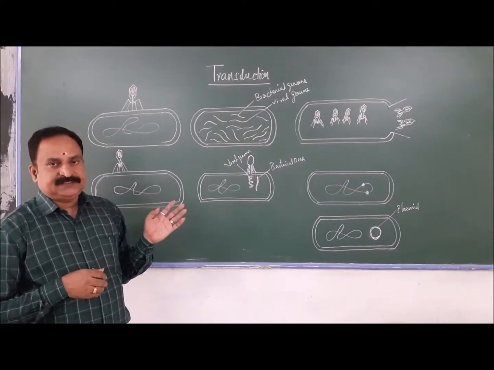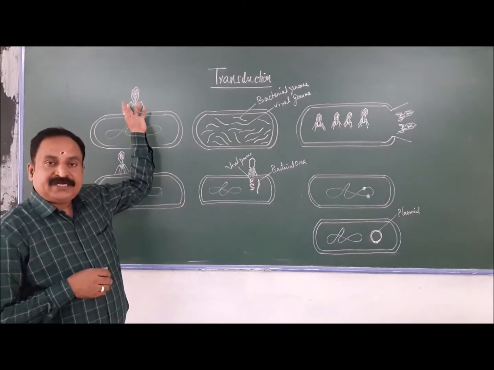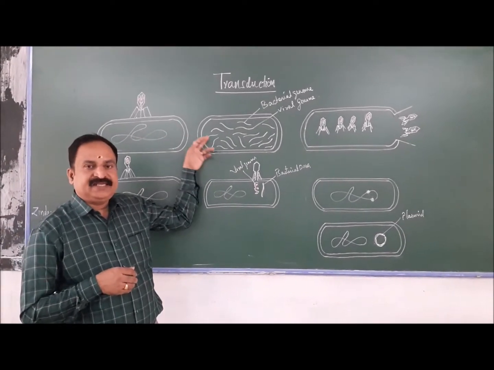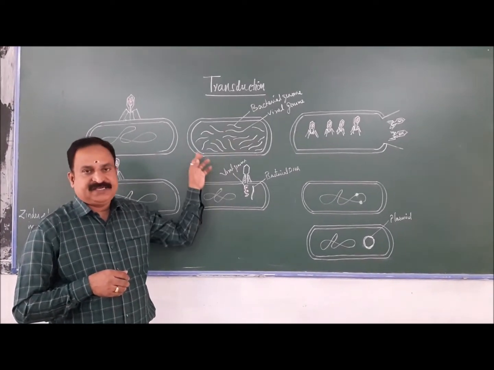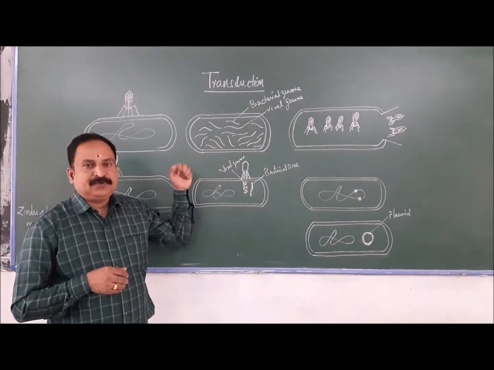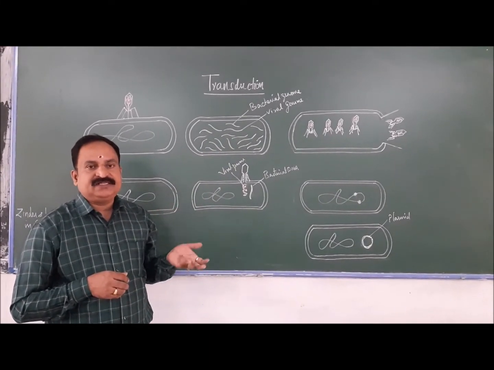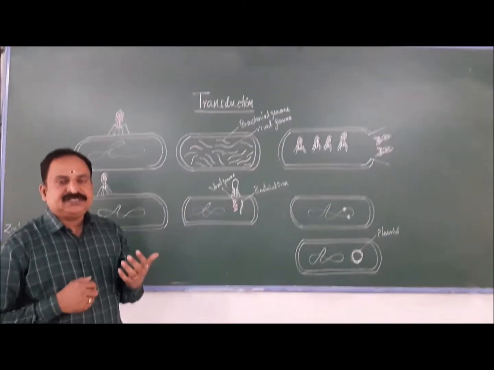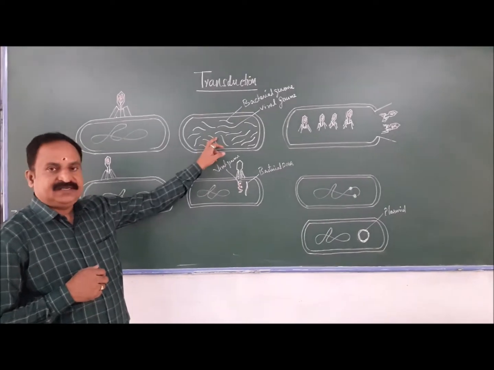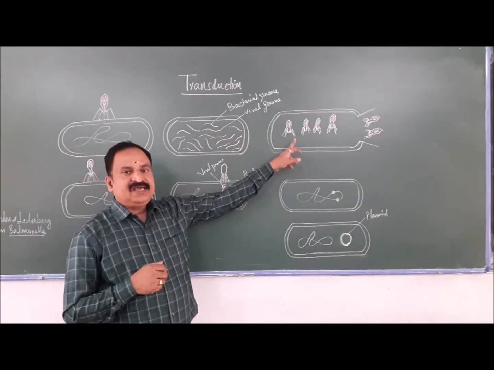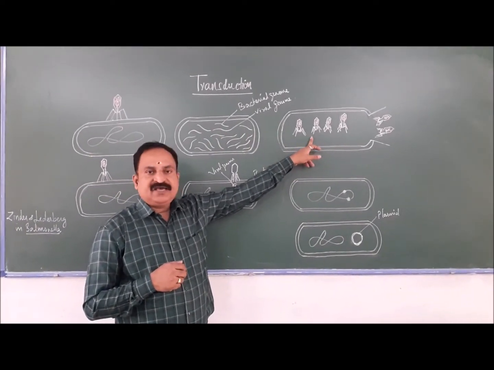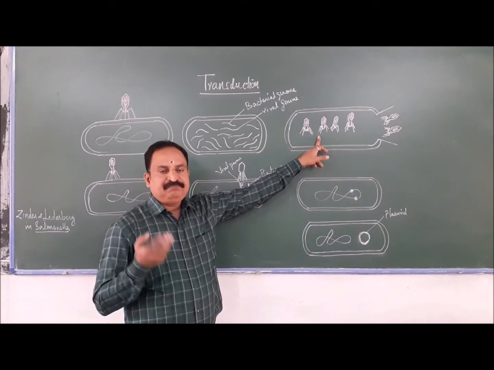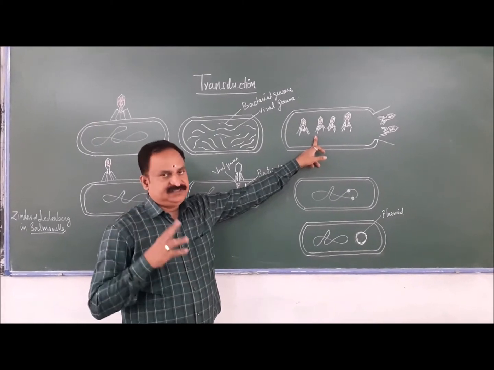In this process, when a bacteriophage infects a bacterium, it utilizes the bacterial genome for its multiplication. During the multiplication of the viral genome, sometimes the viral genome will be packed up with the bacterial genome, and when lysis occurs, the virus will carry some part of the bacterial genome along with it.